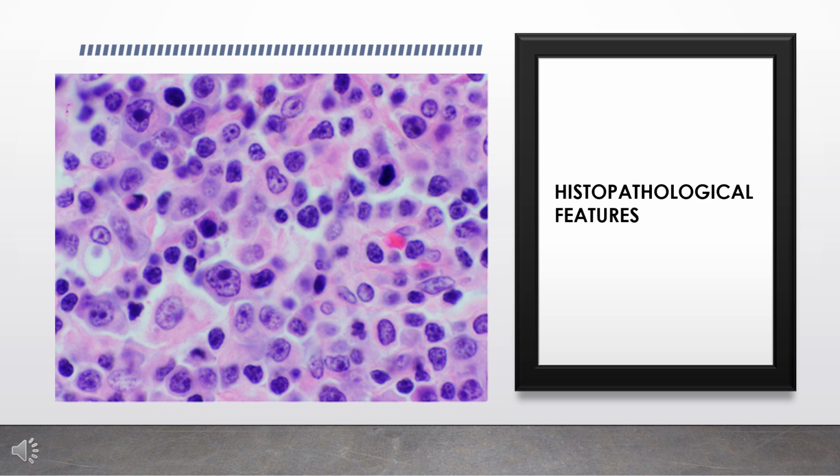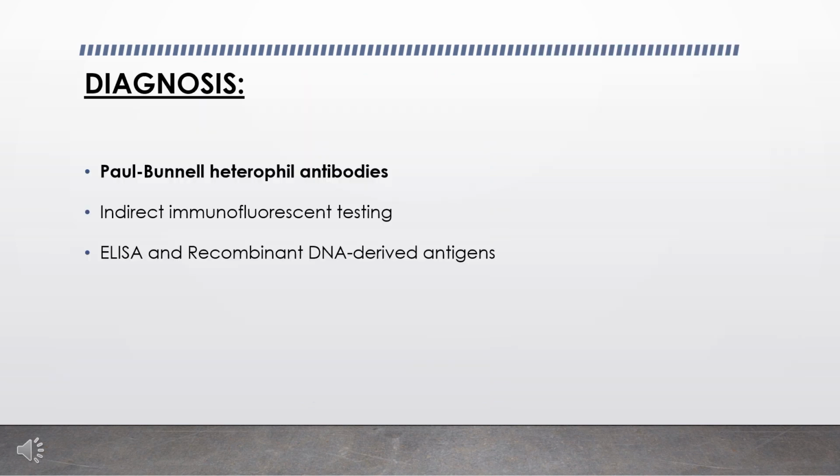Histopathologically, infectious mononucleosis has a mixture of cell types, that is, it has epithelioid type cells, and it also has plasmacytoid cells, and these individual cells will have prominent nucleoli. So these are all the important findings we will see histopathologically.